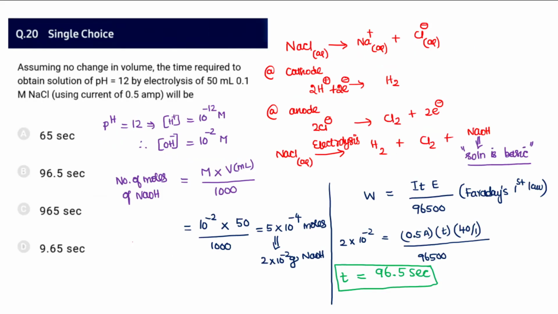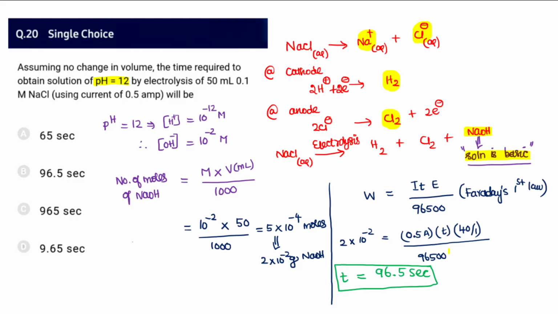Okay, and question number 20. They're telling you that there should be no change in the volume; they're asking you to assume so. And you need to get a pH of 12 when you electrolyze sodium chloride. So electrolysis of sodium chloride gives Na plus and Cl minus. Apart from that, H plus and OH minus also will be there. At the cathode, H plus migrates preferentially, so H2 gas will be liberated at the cathode and chlorine gas will be liberated at the anode. So finally Na plus and OH minus will be left out. So it forms NaOH.